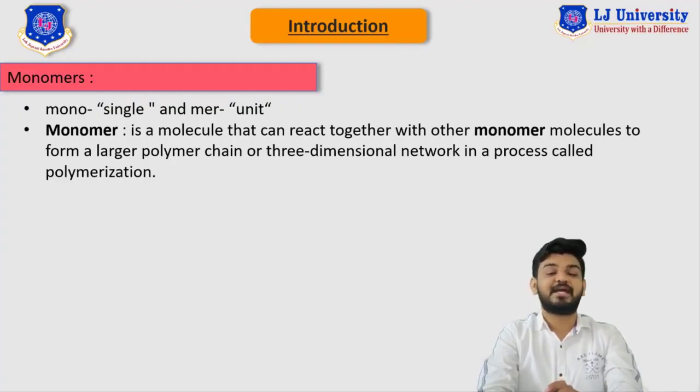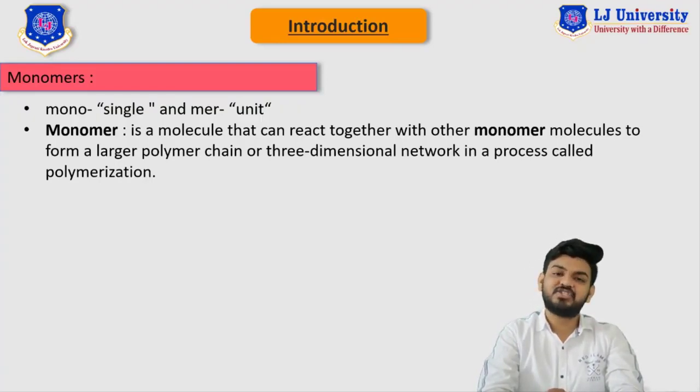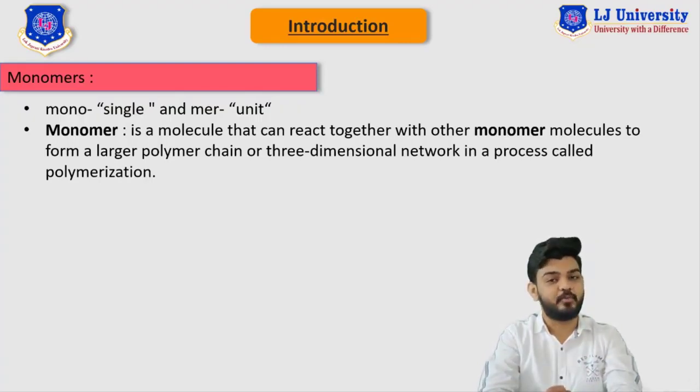Well, this monomer can be reacted together or with another monomer or another molecule to form a long chain of polymers. The monomer is the molecule that can be joined together or with another molecule to form a large polymer chain of three-dimensional structure. And this process is called the polymerization process. So basically, monomers are nothing but single molecules that can be joined together to produce polymers.